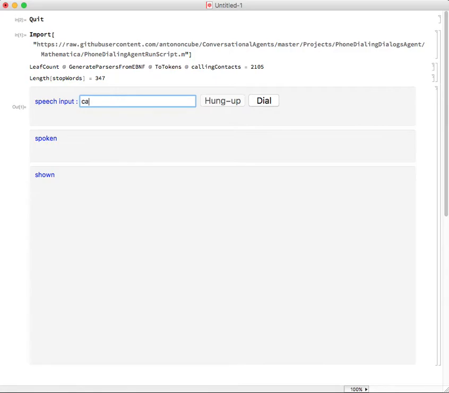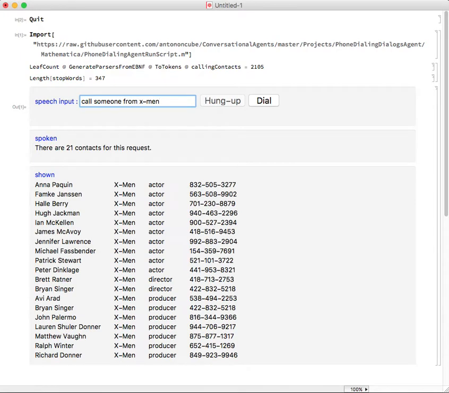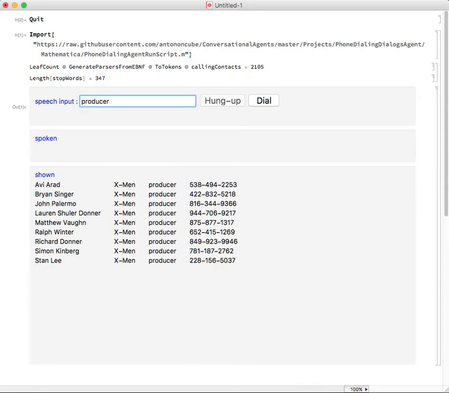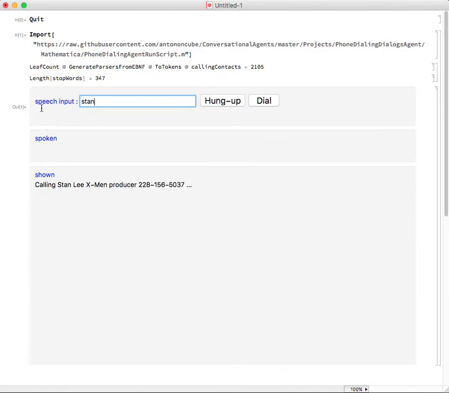So let's do another example, like say call someone from, say, X-Men, and we get actors, directors, producers from the movie X-Men. So I can say a producer or just producer, and I'm getting just the producers, and then I can, instead of saying the third one, the fourth one, I can just say the name Stan, and I'm getting a unique name, and the person with that unique name is being called. So basically this is it.